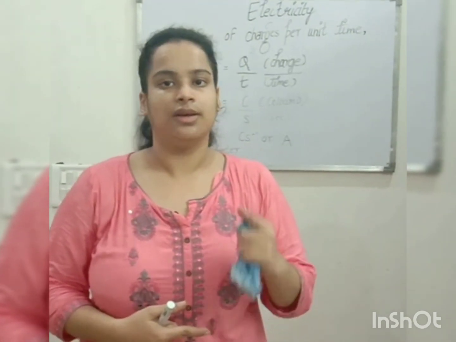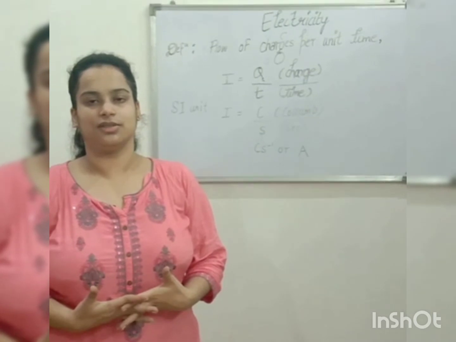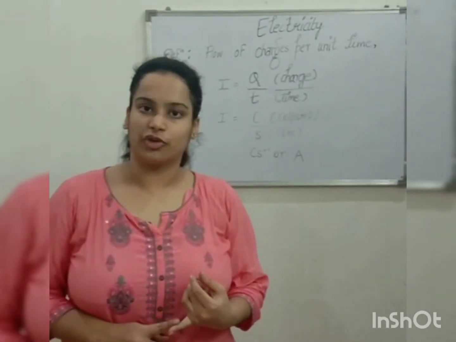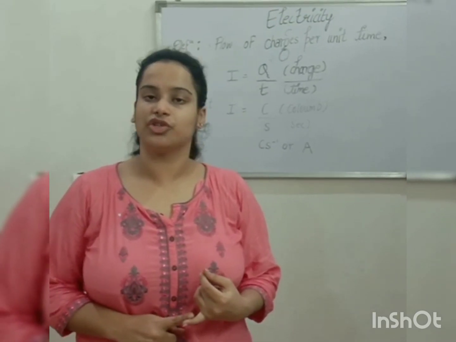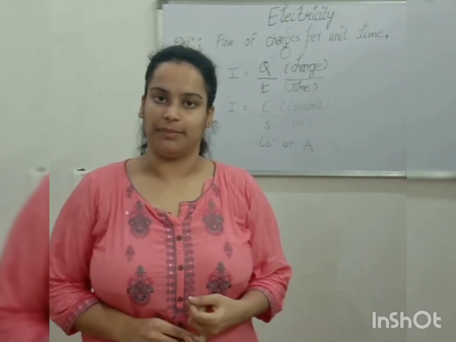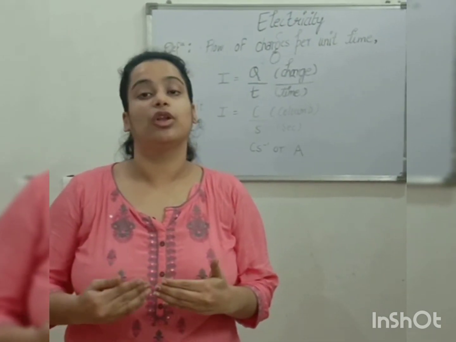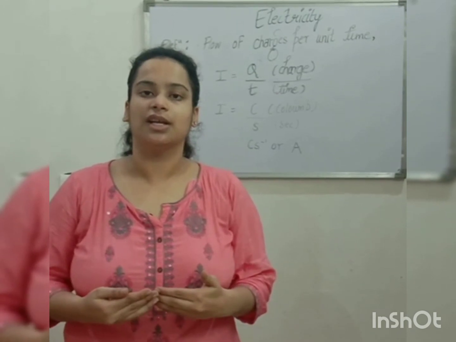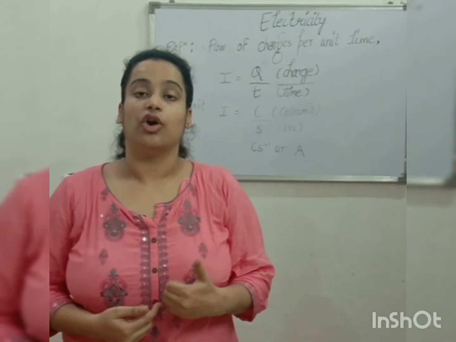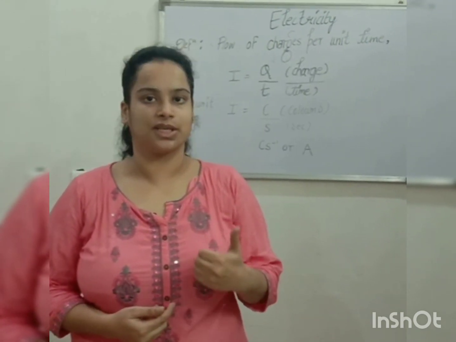Then we can summarize or conclude what we have learned in our session. We have learned about electric current. The definition of electric current is that it is a flow of charge per unit time. And we understood what is meant by the flow of charges. Basically, there are free electrons which are helpful for the conduction, or flow, of charges because of the free electrons present in a metal.